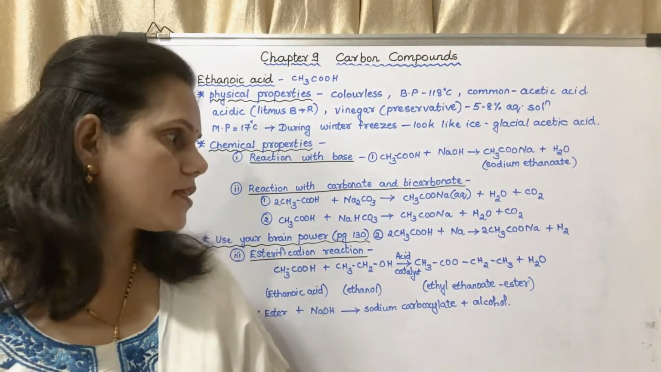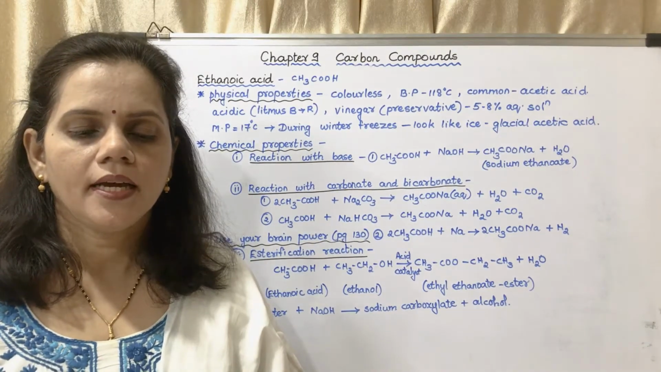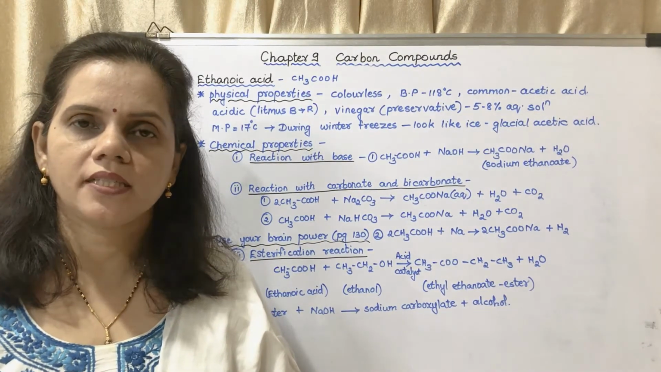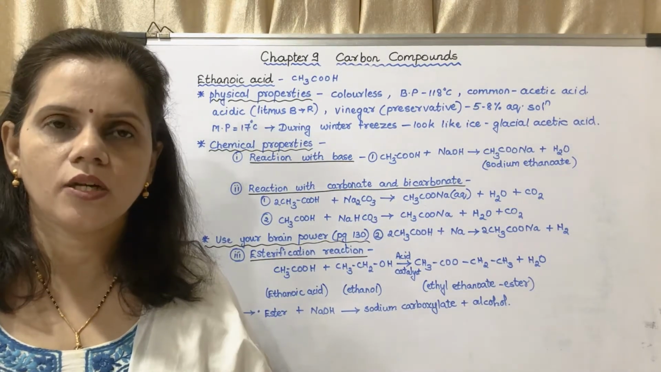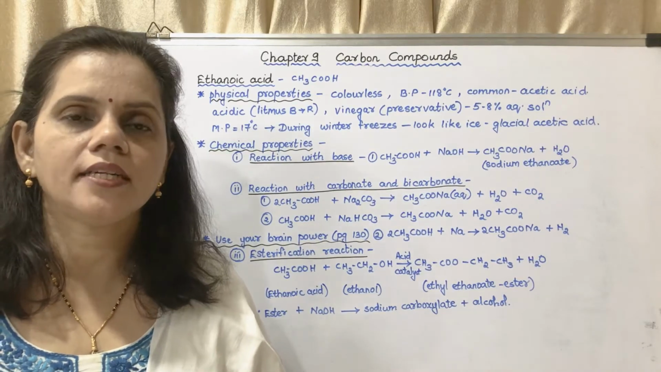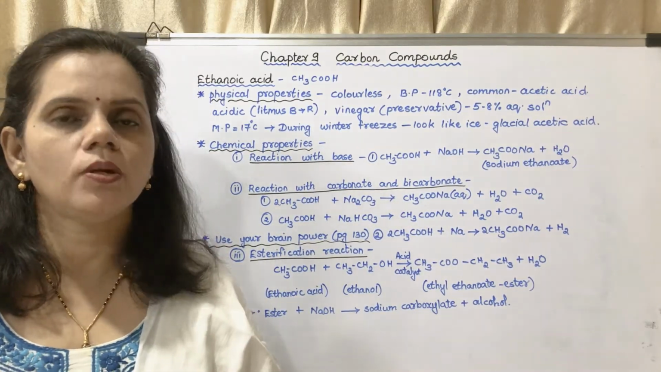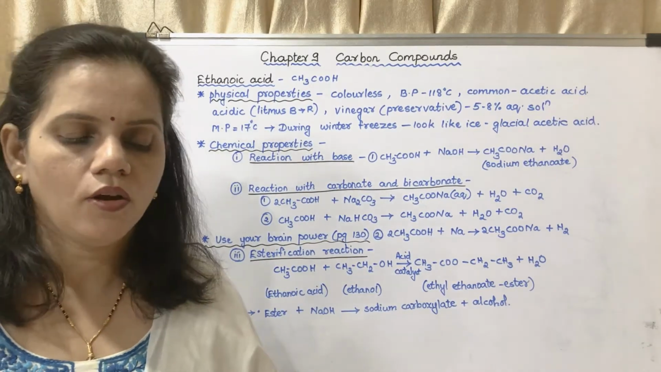The two reactions are given on page number 130. Ethanoic acid reacts with the basic salt, that is sodium carbonate, to form sodium ethanoate, water and carbon dioxide gas. Similar to that, it reacts with bicarbonate also to form sodium ethanoate, carbon dioxide gas and water.